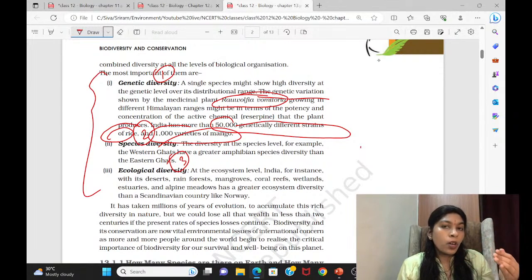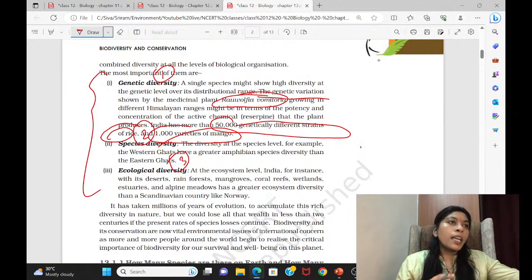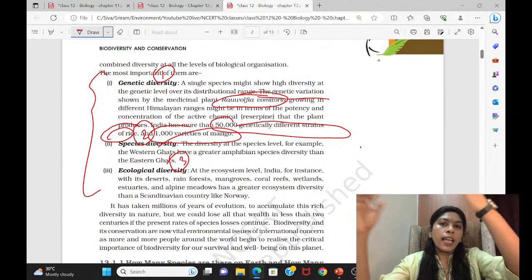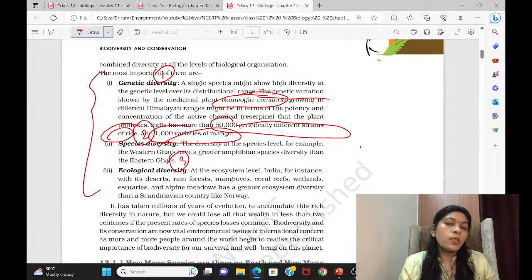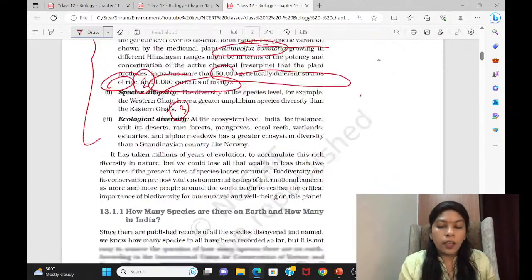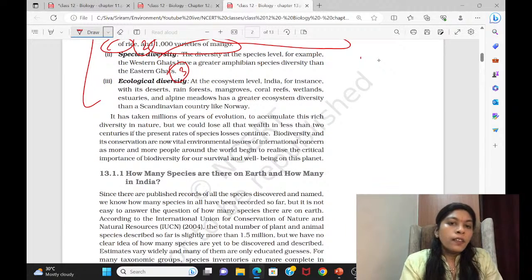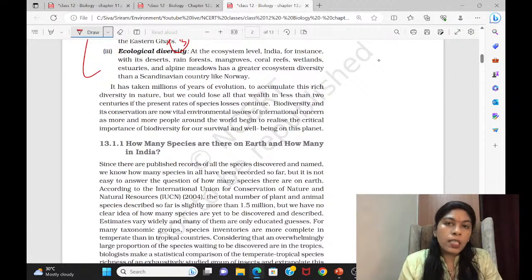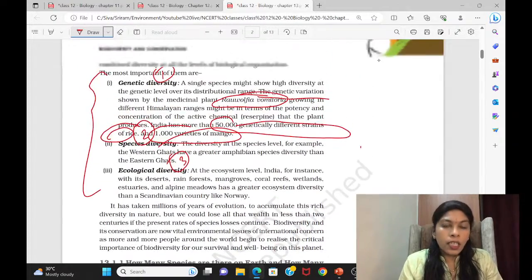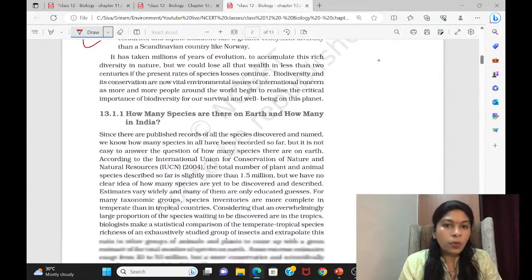But species diversity is not like that. That means humans and monkeys are two different species. Dogs, cats, tigers are three different species. That is called species diversity. Ecological diversity refers to the diverse places we are seeing: forest, grasslands, desert. All these are ecological diversity. They have explained it here, so read it. So far they have not asked anything related to ecological, species and genetic diversity. If they do ask, you should know how to face it.